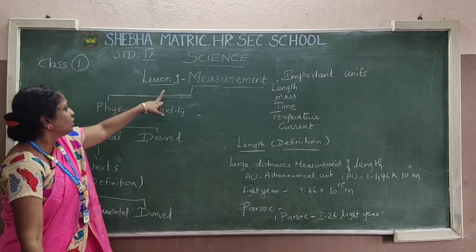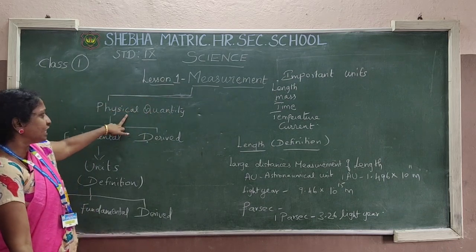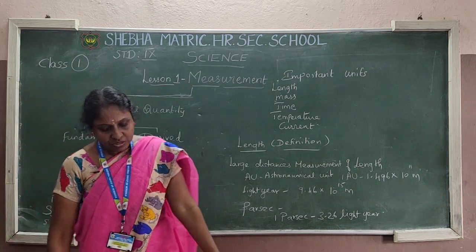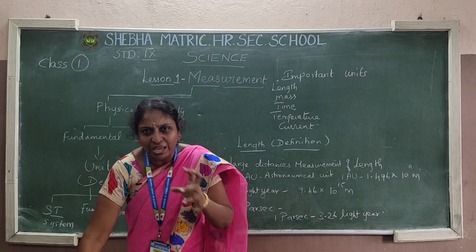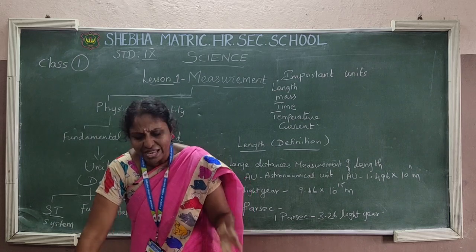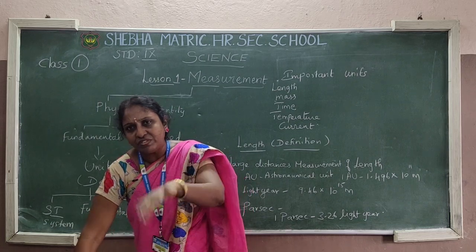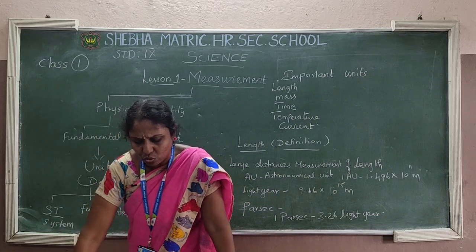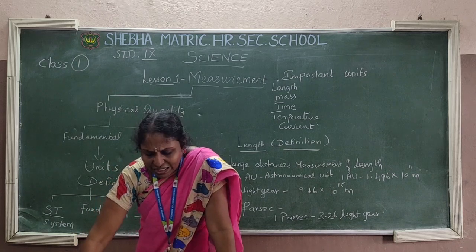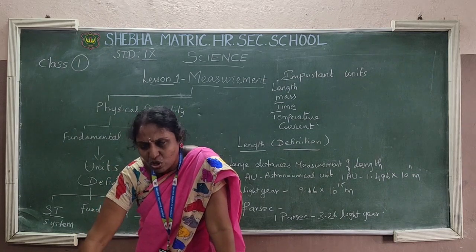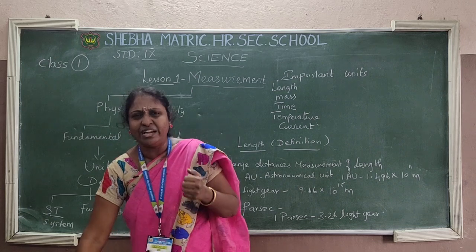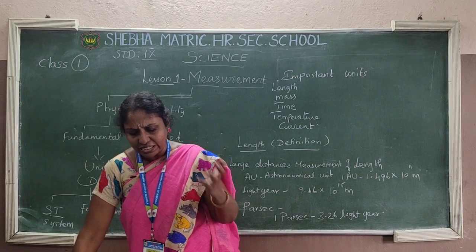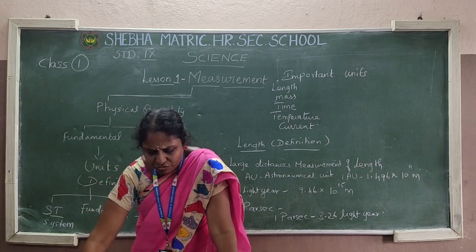Measurement, then physical quantity. Under physical quantity there are two types: one is fundamental quantity, another one is derived quantity. What are fundamental quantities? This is the main thing. A fundamental quantity cannot be expressed in terms of any other physical quantity. Using this only you can measure some others. So this is the leader, the leader of all the quantities. It cannot be measured in terms of any other physical quantity. That is called a fundamental quantity.